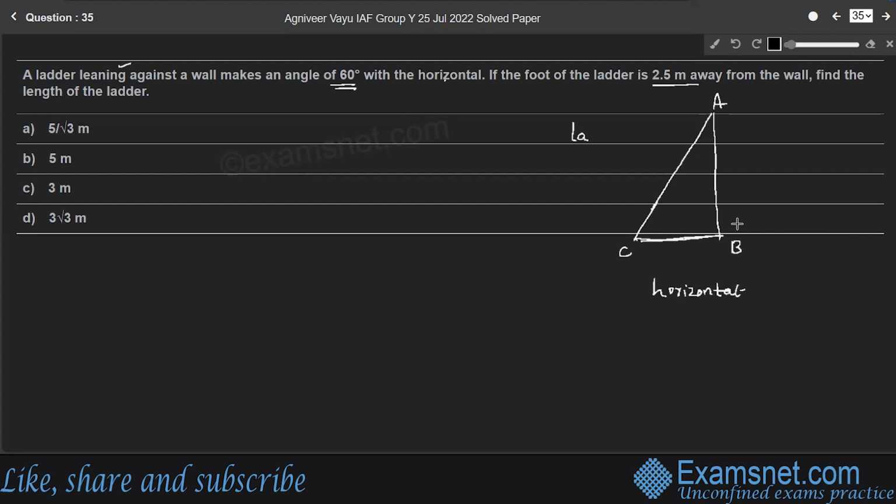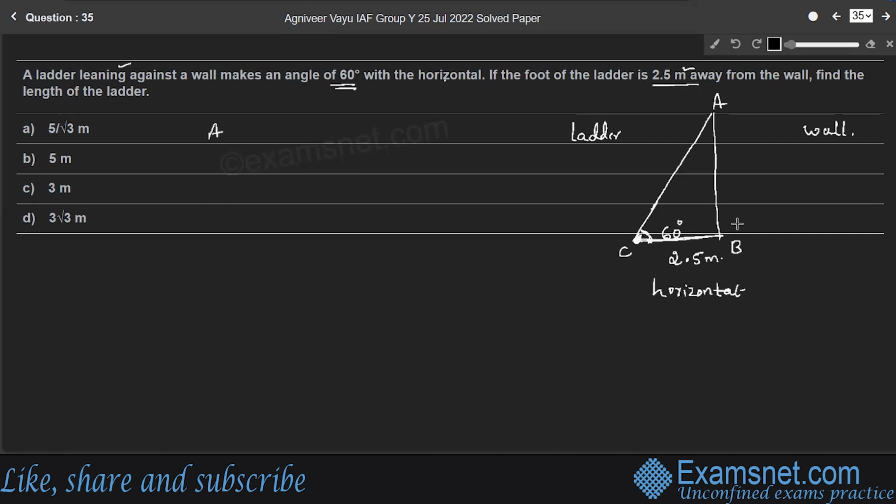So here AC is the ladder and AB is the wall. The ladder makes an angle of 60 degrees with the horizontal, right? The foot of the ladder is 2.5 meters away from the wall. The foot of the ladder is here at C, so it is 2.5 meters away from the wall, right? So CB is 2.5 meters. Find the length of the ladder.